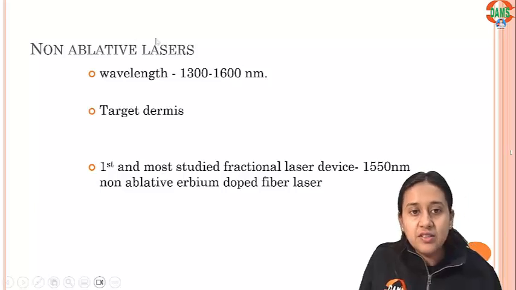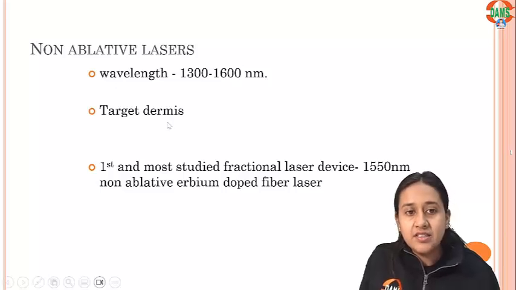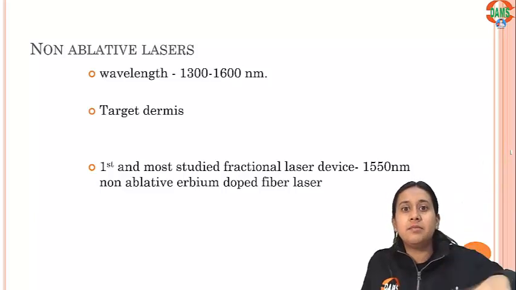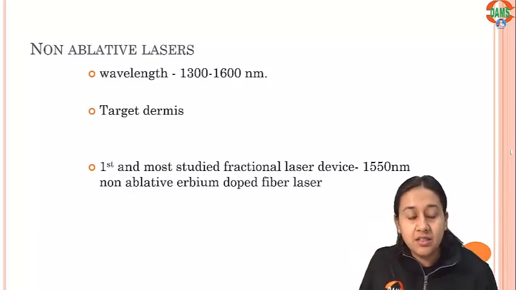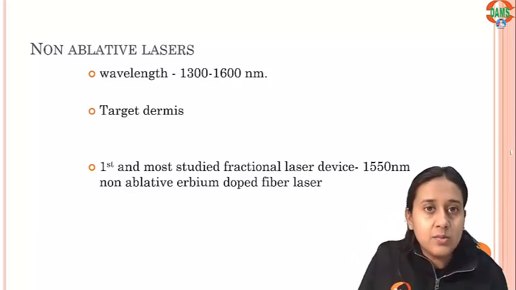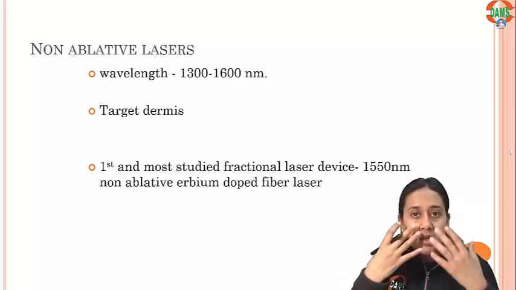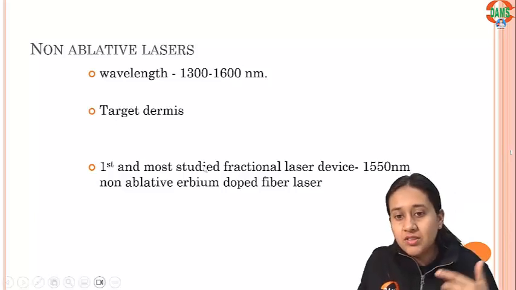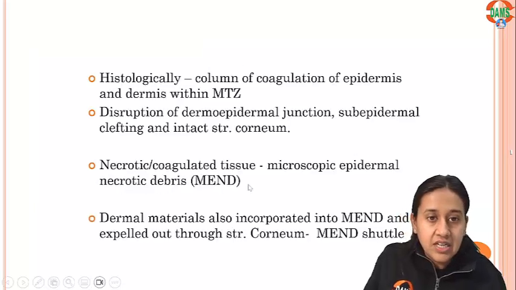Non-ablative lasers, the wavelength usually used is 1300 to 1600 nanometers. Here the target is the dermis. As I told you, in ablative, the epidermis and dermis are equally affected. In fact, the damage is more at the level of the epidermis. But in non-ablative, it is mainly the dermis which is affected. The epidermis remains normal, and that is why the post-treatment appearance in a patient of non-ablative laser is much better.